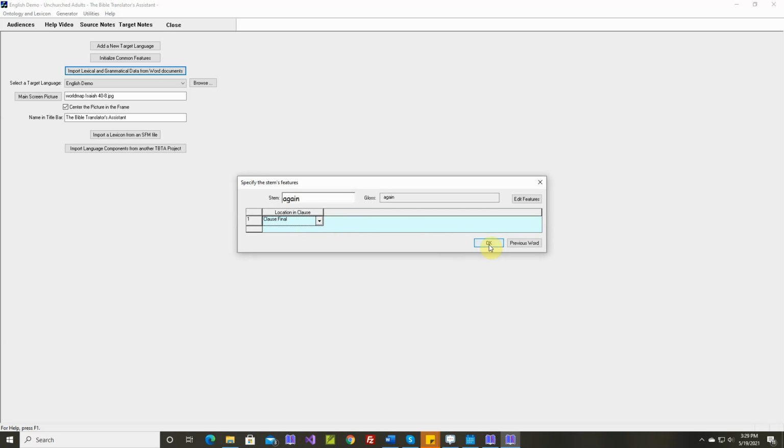Let's say clause final. Also. He went to the store also. So let's say clause final. Badly. He washed the car badly. Clause final. They wept loudly. Clause final. Tonight. Clause initial or clause final. If we're not emphasizing it, let's make it clause final.